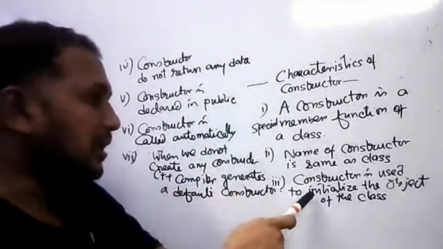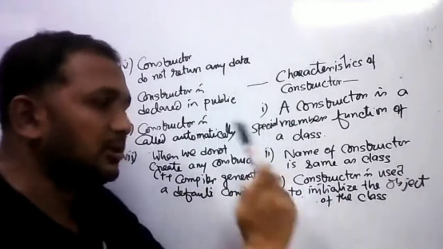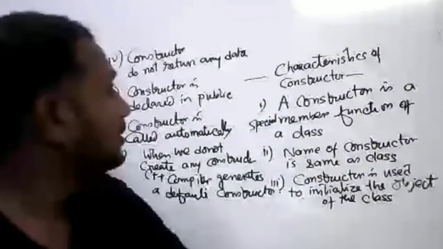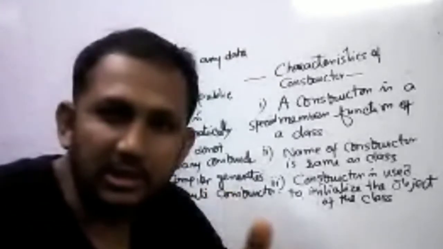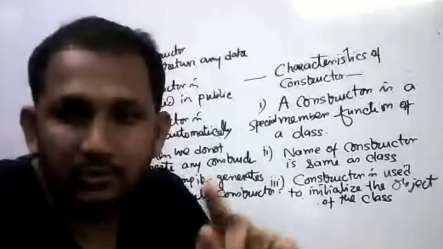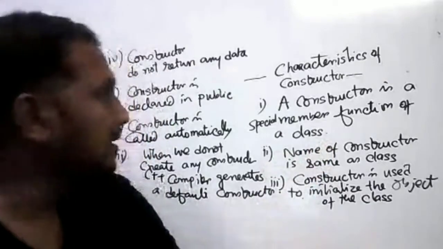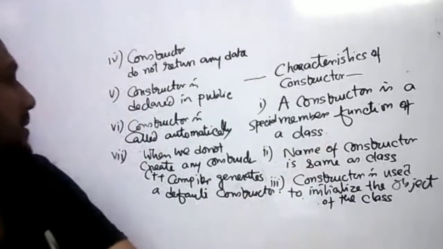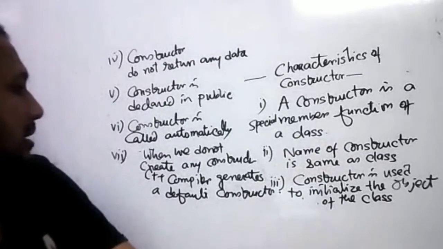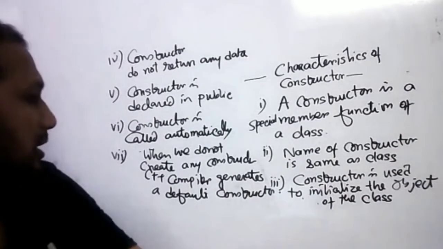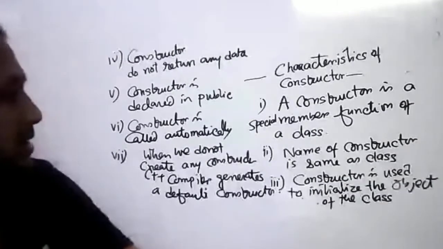Third one is constructor is used to initialize the object of the class. Constructor is declared in the public because constructor is called automatically when the object is created. That's why we need a public area declaration. Next point is constructor is called automatically. And the last one is when we do not create any constructor, the C++ compiler generates a default constructor.